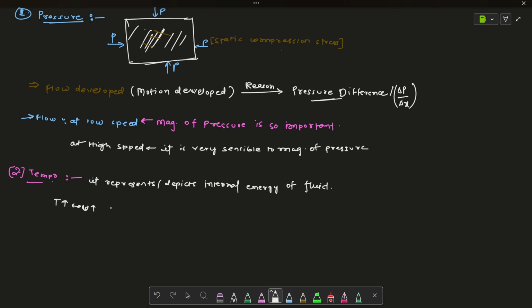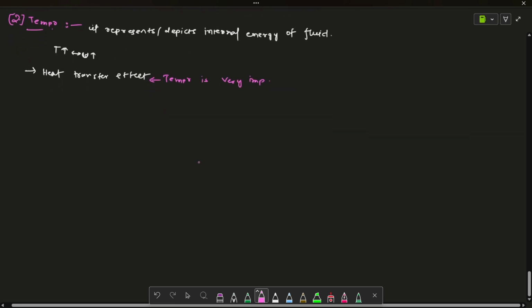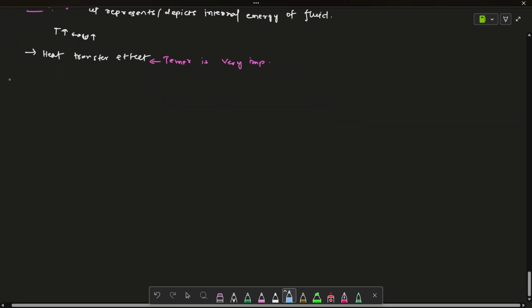The temperature point is not so important in our case, where we are discussing the dynamic effects of the fluid. Whenever there is a heat transfer effect in the fluid, like convection, temperature is very important there. But in dynamic effects it does not play a very vital role, so we are not going to deal that much with temperature.